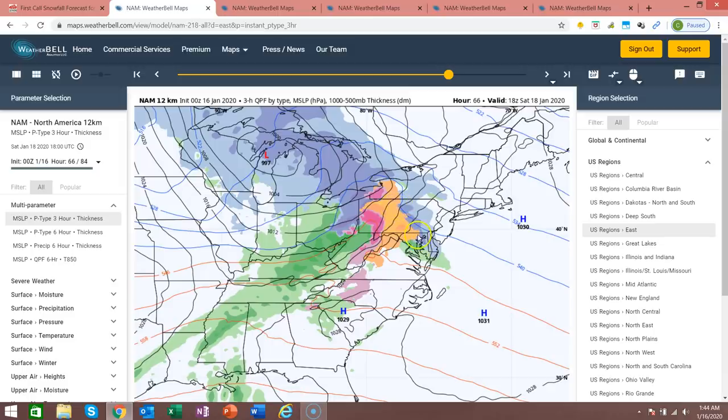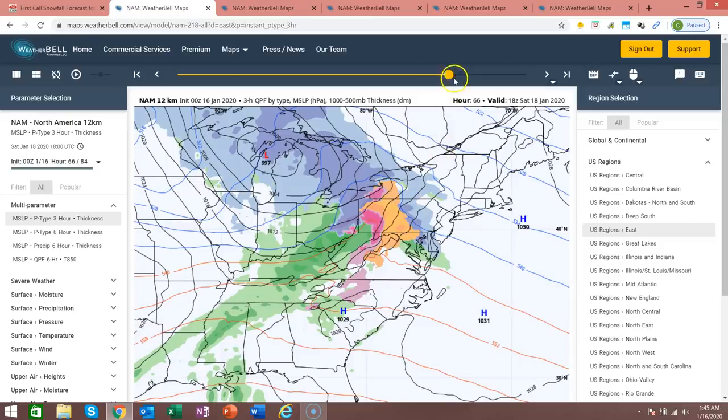But the sleet is trending a little bit more aggressive. This particular model, I'll show you in a couple minutes, does put out some decent sleet accumulations for some areas. And the freezing rain is always a concern because it doesn't take much ice to really cause travel issues throughout the area.